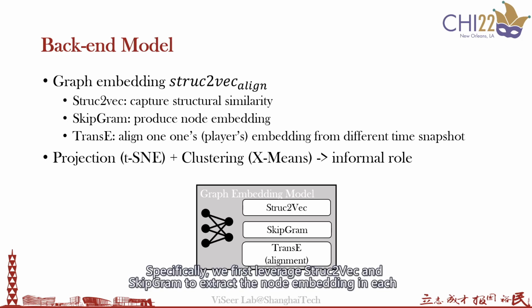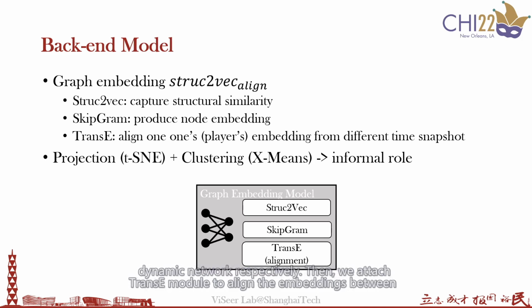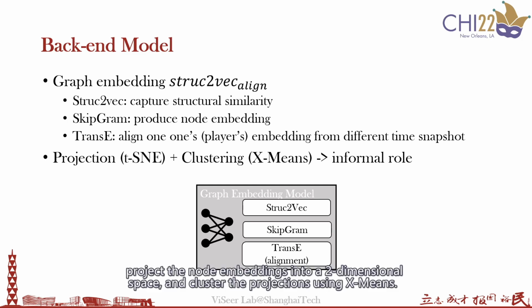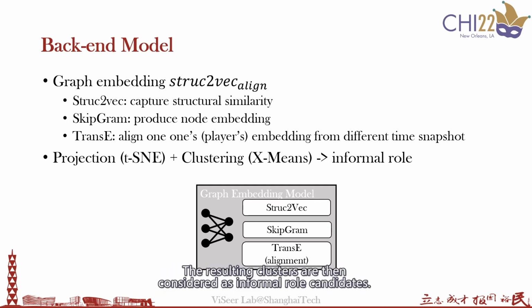Specifically, we first leverage struc2vec and SIGCHI to extract the node embedding in each dynamic network respectively. Then, we attach a transient module to align embeddings between the continuous networks. After that, we use the dimensionality reduction technique, t-SNE, to project the node embedding into a two-dimensional space, and cluster the projections using X-means. The resulting clusters are then considered as informal role candidates.